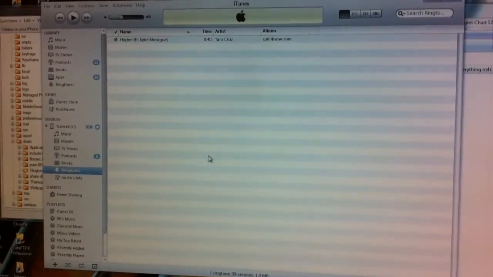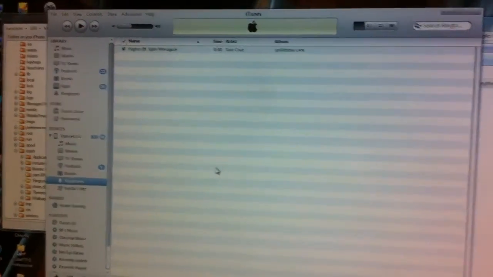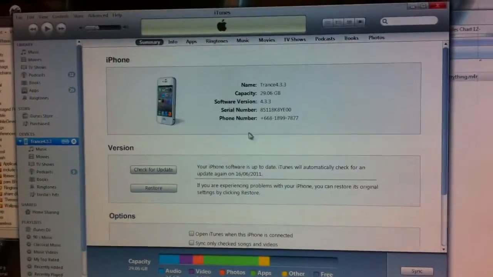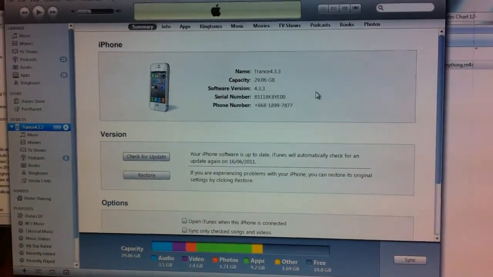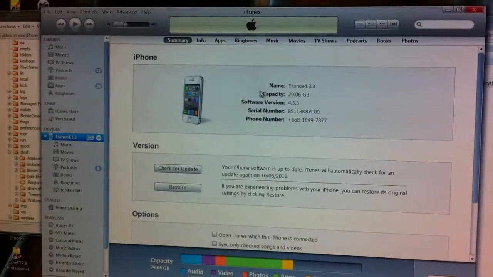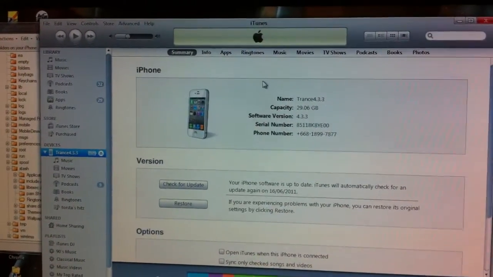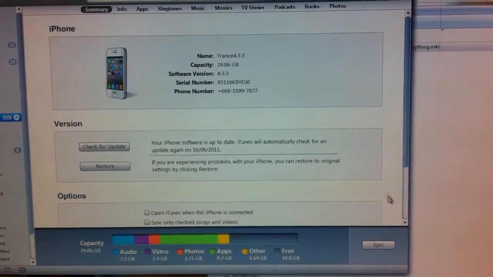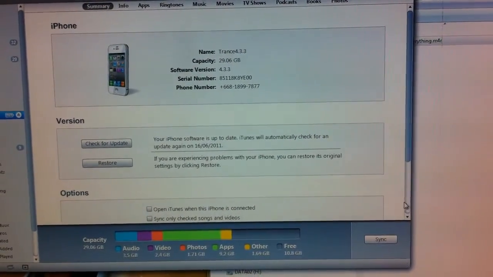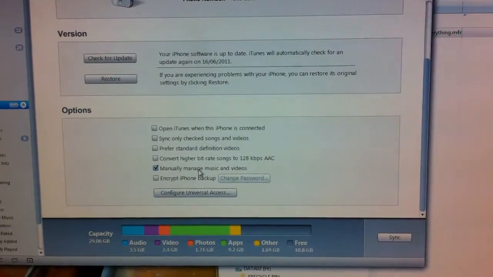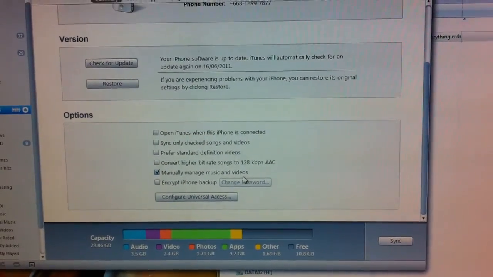In this way, it's just like uploading a ringtone or music manually without syncing it, because if you sync it, it will actually correspond to whatever is in your PC. So as what I like to do with my iPhone, I always check on iTunes manually manage music and videos.